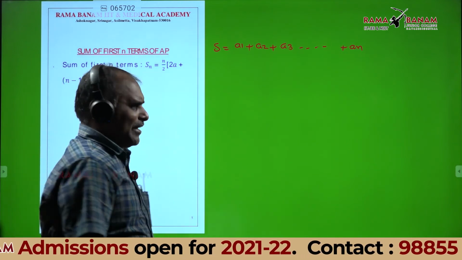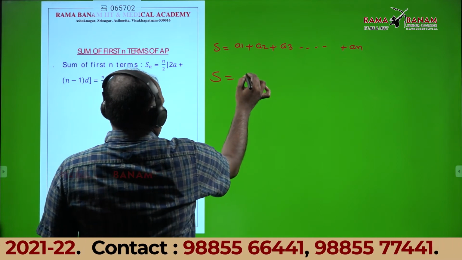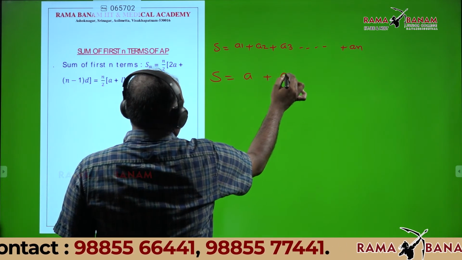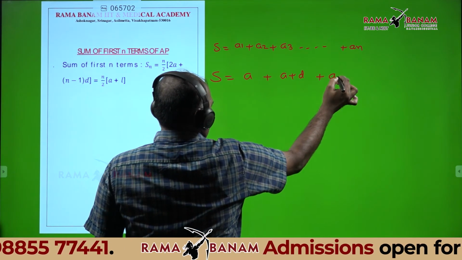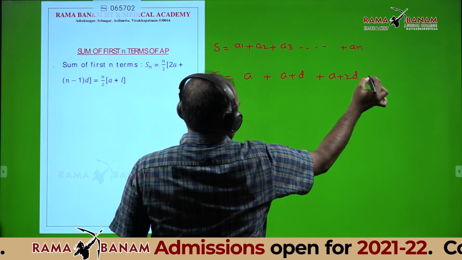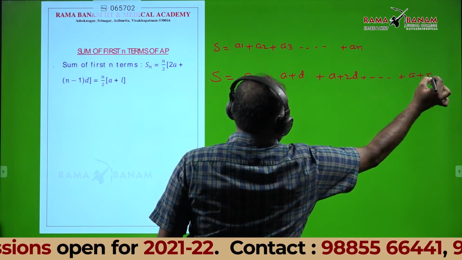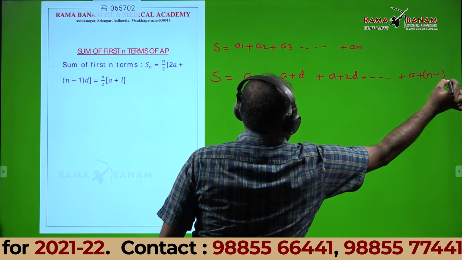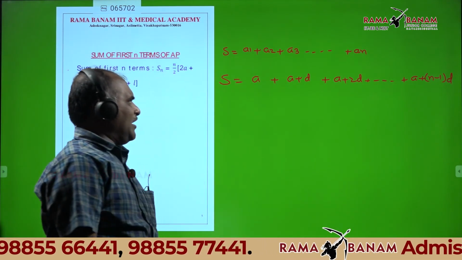S is equal to a1, a2 is a plus d, a3 is a plus 2d, etc. The last term is a plus n minus 1 into d.